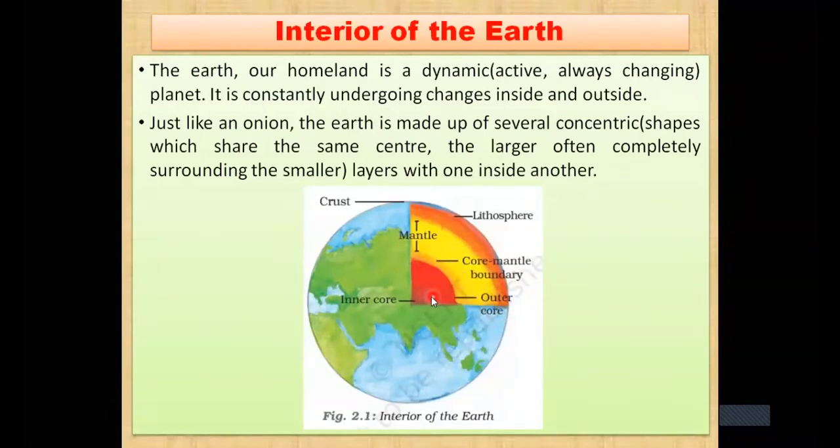This was the red one, this one the red one, that is the inner core, and that is the outer core over here. So you can see the earth over there, you can see over here that it is divided into layers. All the layers are having this particular center, that is the inner core, that is the center. Core is the center, and on the outer part of the earth, that is the crust. Crust के नीचे क्या मिलेगा आपको? You will find the mantle below the crust. That is the thing over here.